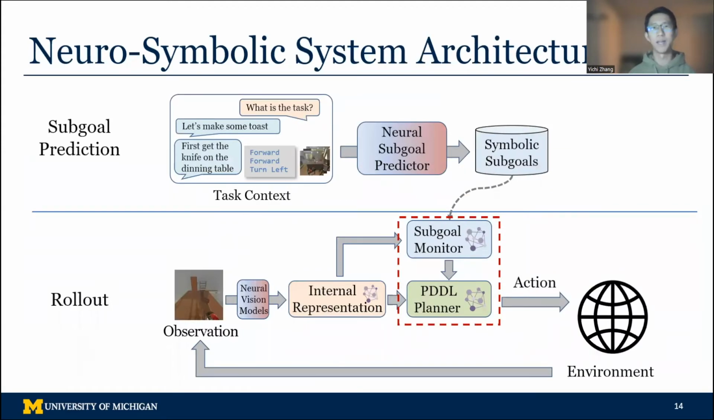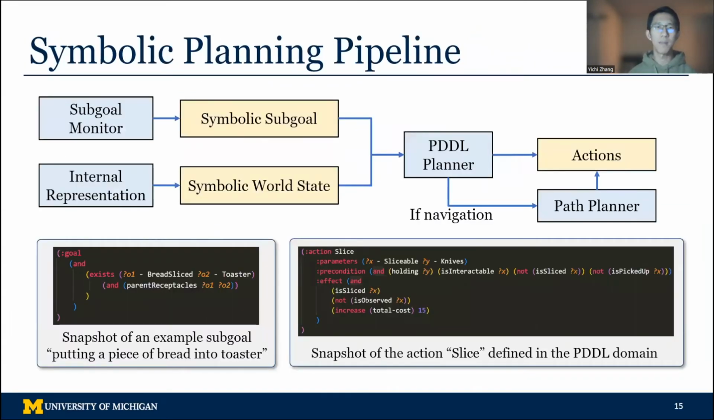After the representation is updated, it goes into the symbolic planning pipeline to generate plans. The subgoal monitor first checks whether the current subgoal is completed, and if so, it moves on to the next subgoal. Together with the current world state induced from the internal representation, the PDDL planner outputs a sequence of actions that can transform the current state into the goal state. If a navigation is planned, the path planner will be invoked to plan for the shortest path based on the map.